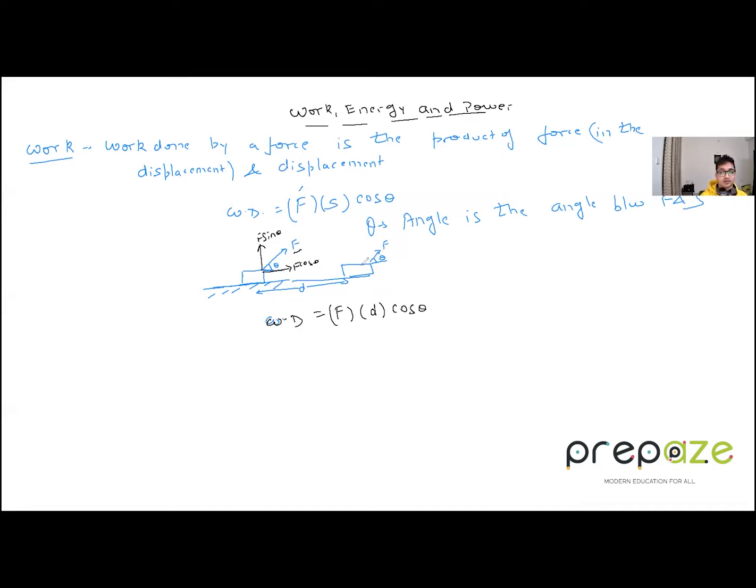Let's say you are standing, and you keep a heavy weight on your head. You're just standing. Is there any work done by you according to physics? No. Even if you move horizontally, keeping that weight on yourself, is there any work done? No. Why? Because the weight is on your head, so mg of that weight will be downwards, and you are moving forward. So what is this angle? This is 90 degrees. What is cos 90? It is 0. According to physics, there is no work done.